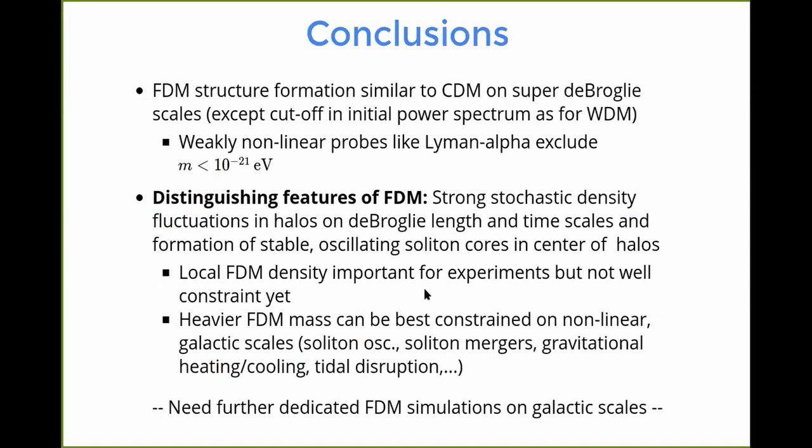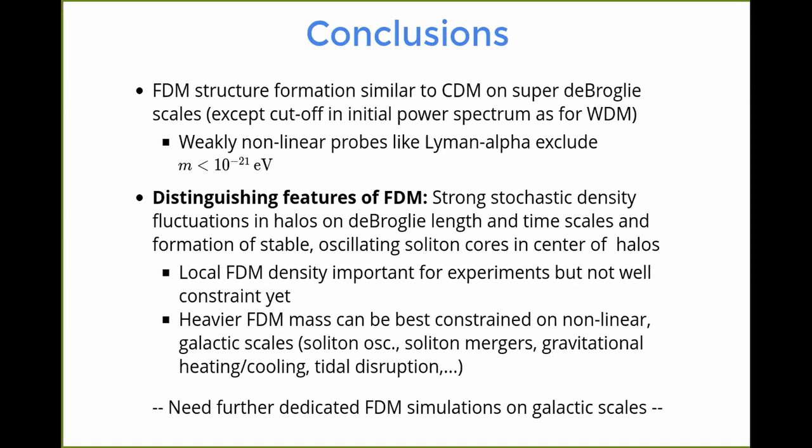Yeah, actually that already brings me to my conclusions, especially for this broader audience maybe. So fuzzy dark matter structure formation is similar to cold dark matter on super de Broglie timescales. We saw that in the radial density profiles, and then in cosmological simulations, the exception is the cutoff in the initial power spectrum, similarly to warm dark matter, for example. And then I showed on the second slide that the weakly nonlinear probes like Lyman Alpha and so on exclude masses lighter than 10 to the minus 21,